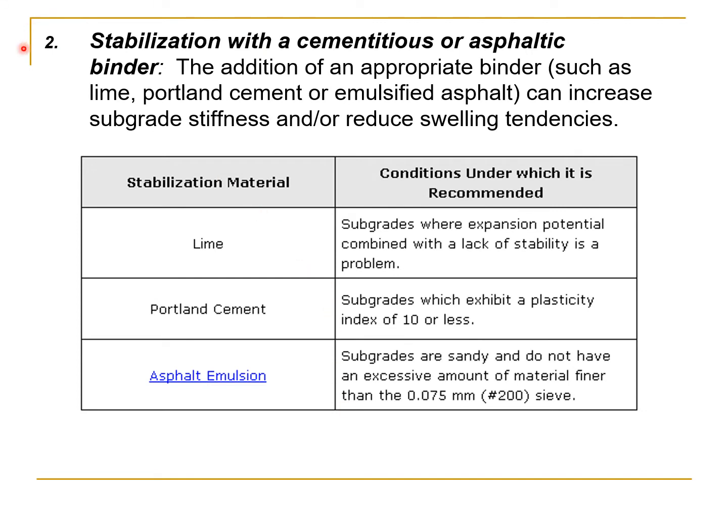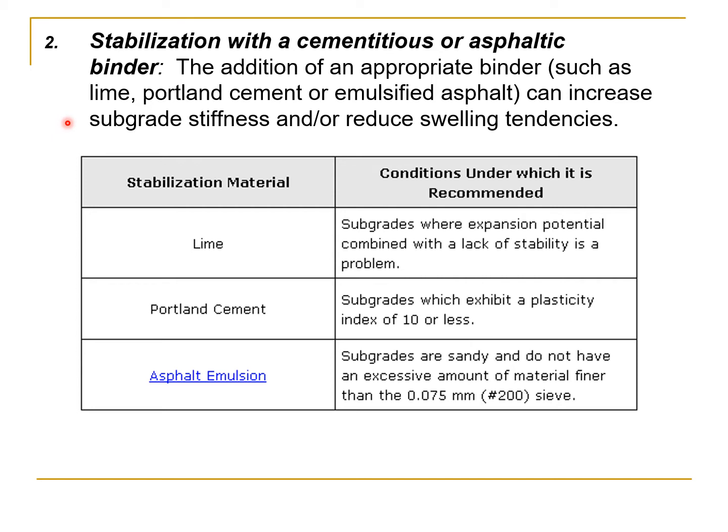The second method for poor subgrades: stabilization with cementitious or asphaltic binder. The addition of an appropriate binder such as lime, Portland cement, or emulsified asphalt can increase subgrade stiffness and or reduce swelling tendencies.